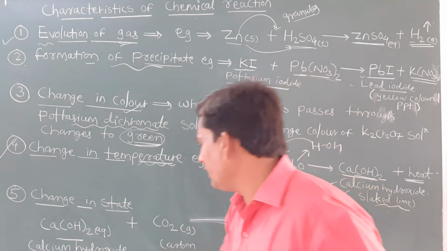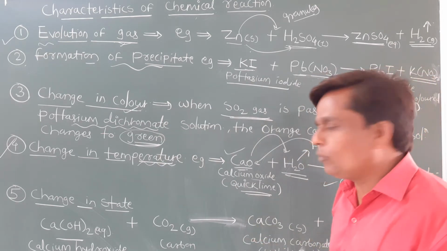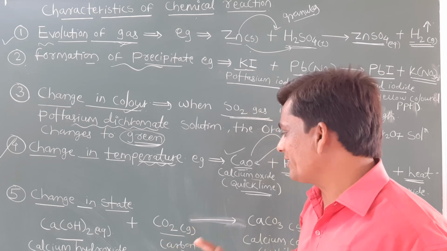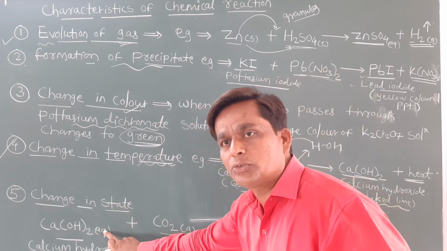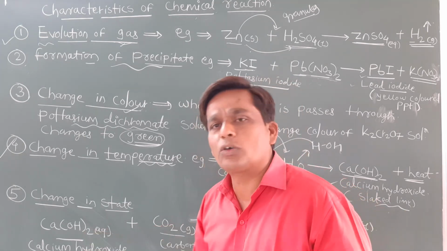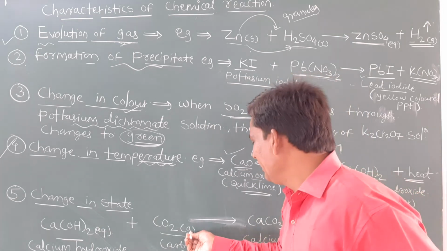Okay, calcium hydroxide. Simply we can say the lime water. Okay, so that lime water, when it reacts with carbon dioxide gas, CO2 gas, is in liquid state, and carbon dioxide is in gaseous state. In brackets we can show their state. Okay, aqueous means that calcium hydroxide is prepared in water, and this carbon dioxide is in gaseous state.